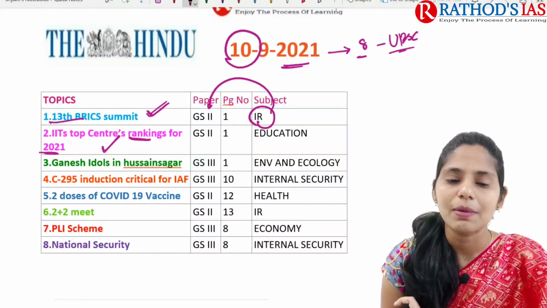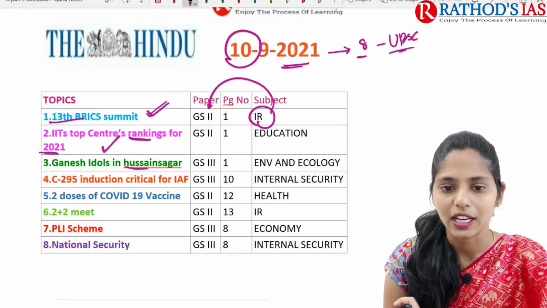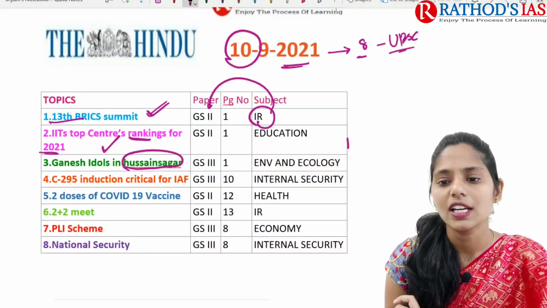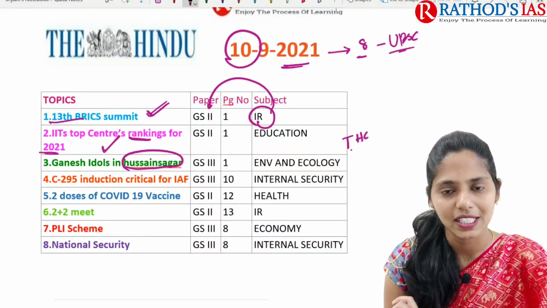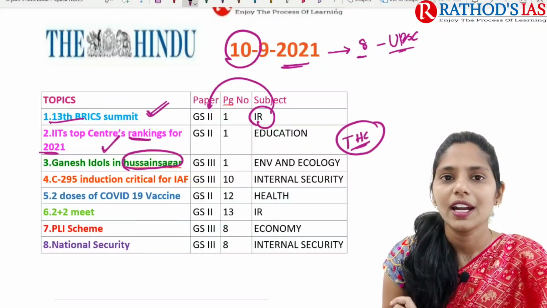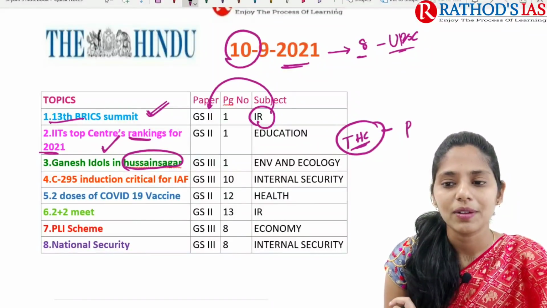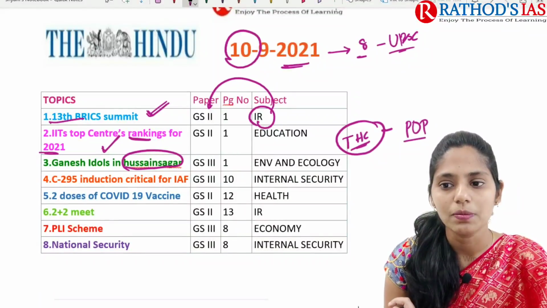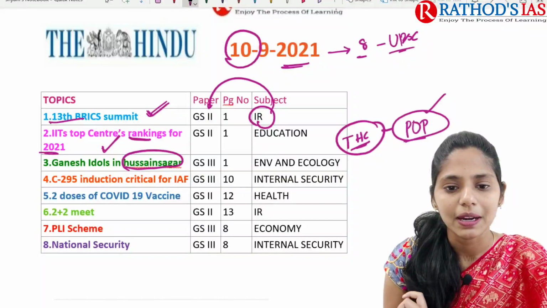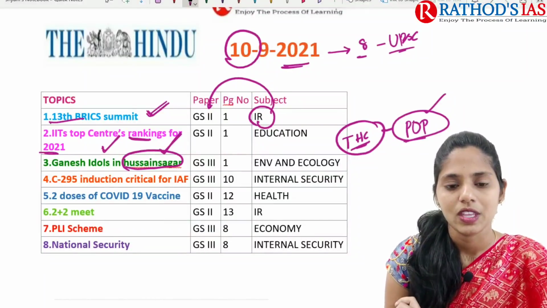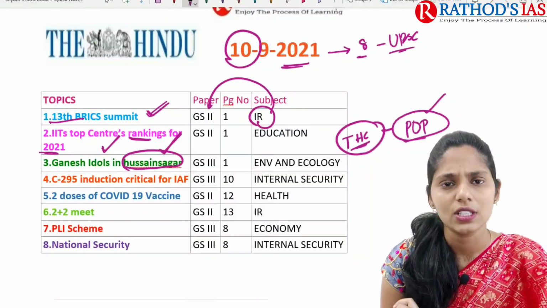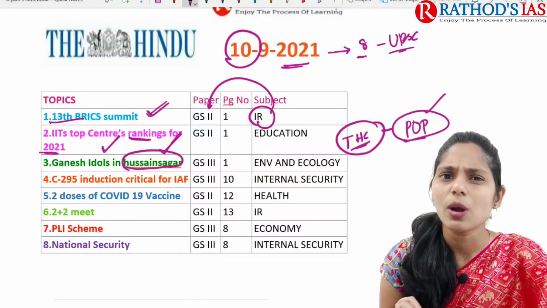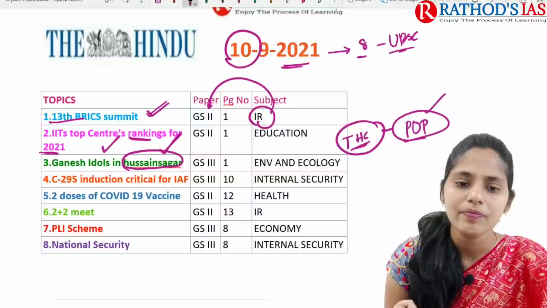And next topic it is about Ganesh idols in Hussain Sagar. Recently the Telangana High Court said that Ganesh idols which are mainly prepared from plaster of Paris should not be dumped in Hussain Sagar. This topic will be important from our environment and ecology because it is related to pollution.